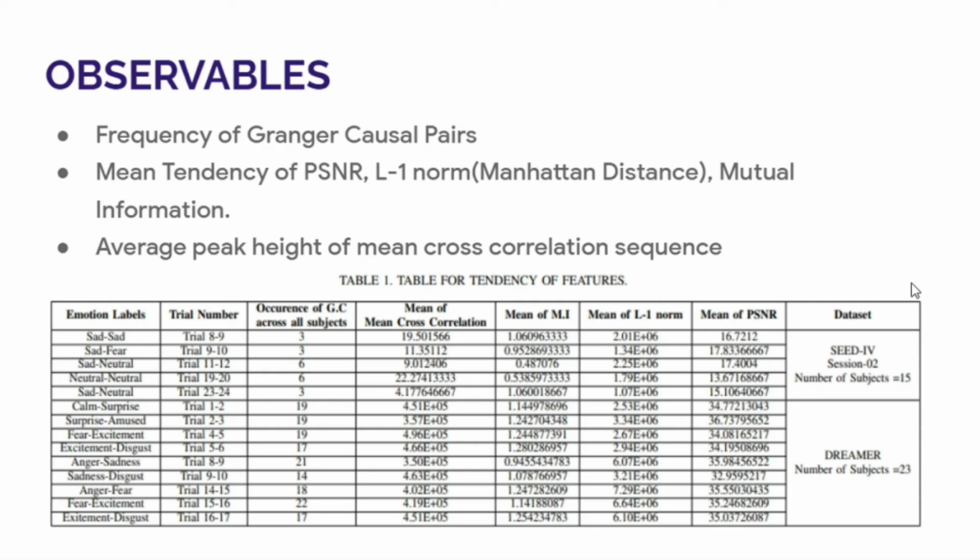Therefore, mean cross correlation and the frequency of Granger causality index, or the number of occurrences for Granger causality, for both datasets were also studied. It is important to remember here that the Granger causality was calculated at 0.05% confidence and at a maximum lag of one data point for both datasets.